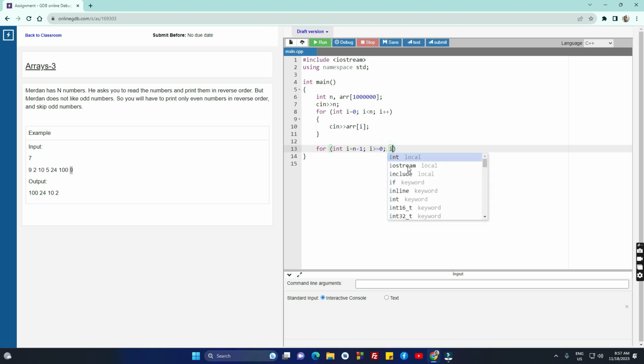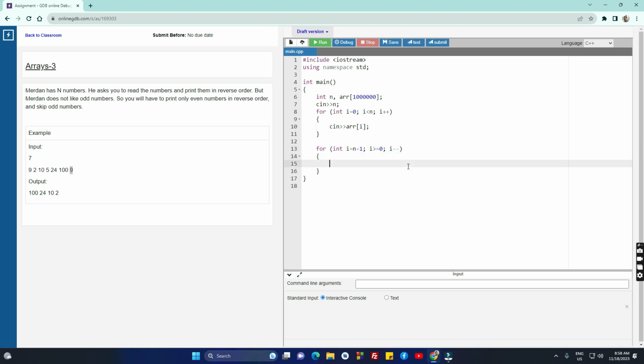And then every time your iterator will decrease by 1. And here you want to check if your number is even number. So if element of my array at position i is even number, I will print it. I will just print the array at position i, and I'll need to put a space because there are spaces between them, and that's it.